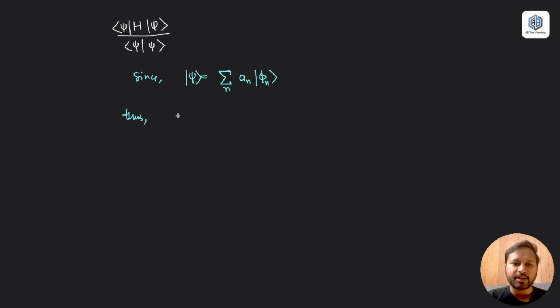So if I reverse this, or make it a bra vector, this is also going to reverse. Only the wave function gets reversed; the constant does not get reversed. It should get conjugated, but here it doesn't matter because there is no iota part. So I can just write it as a n and then phi n.